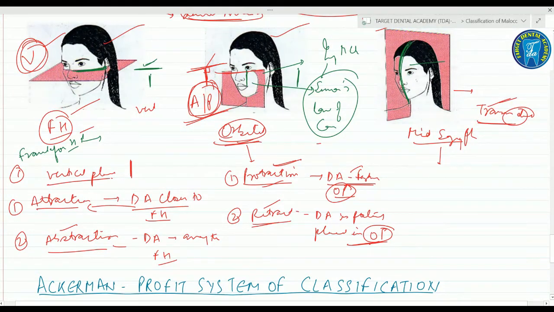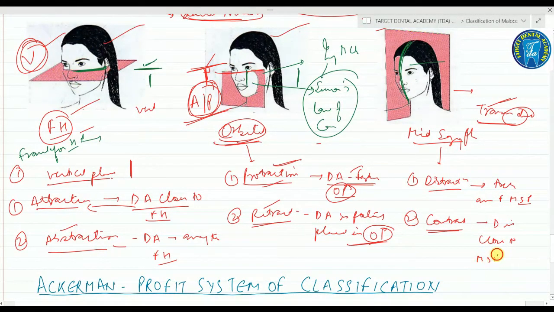Here we have two terminologies, distraction and contraction. Distraction means the dental arch is away from the mid-sagittal plane, and contraction is when the dental arch is closer to the mid-sagittal plane.